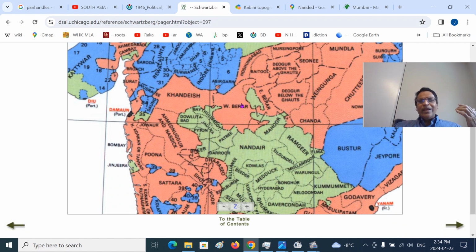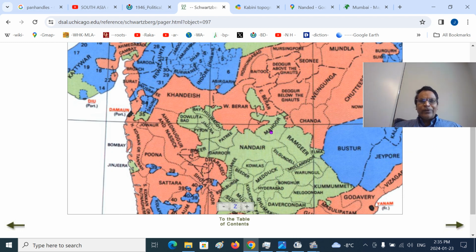It technically belonged to the Nizam, but was leased eternally to the British East India Company. So once a year, on the Nizam's birthday, they used to hoist the flag, and the successor of the Nizam was called Prince of Berar. So this is the Mahur region, Nanded. You see, at that time, this is around 1858 or so.